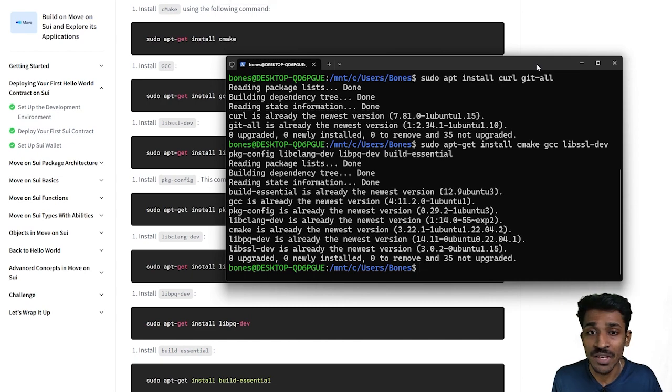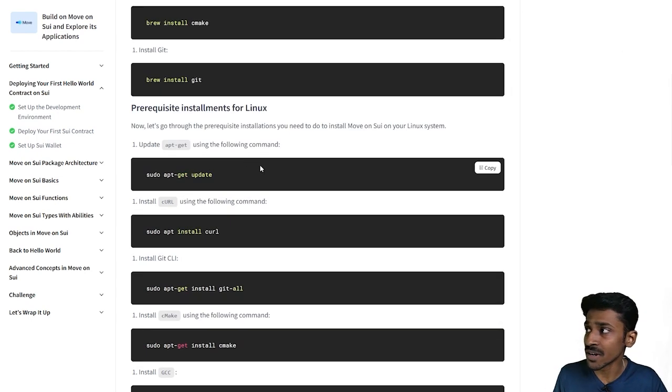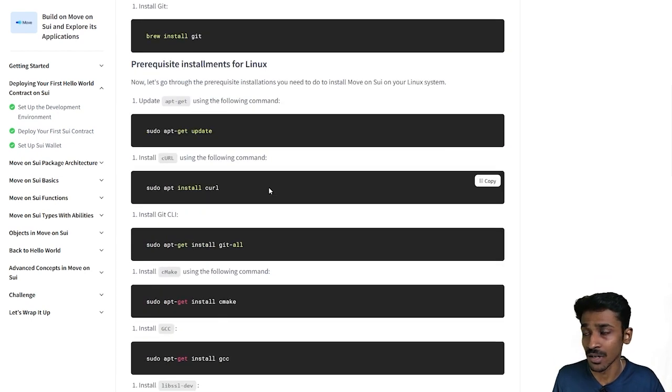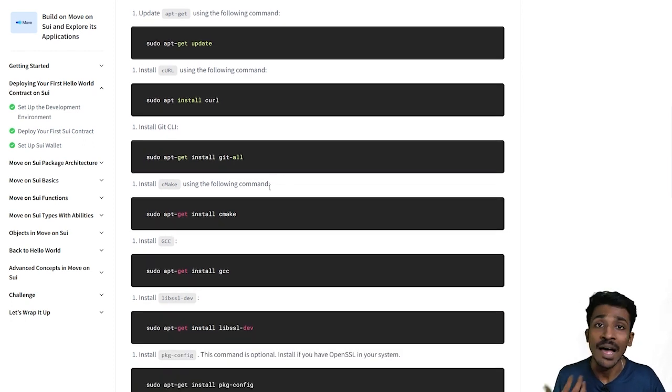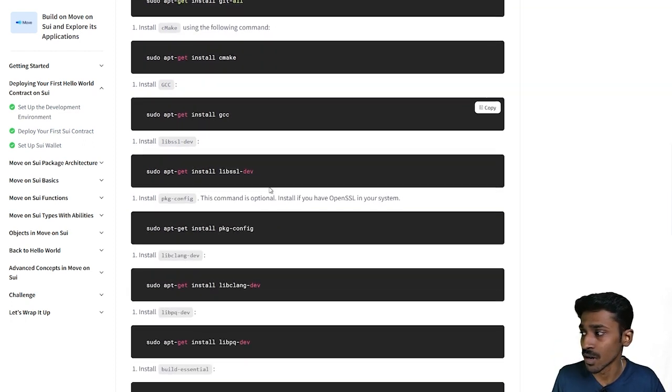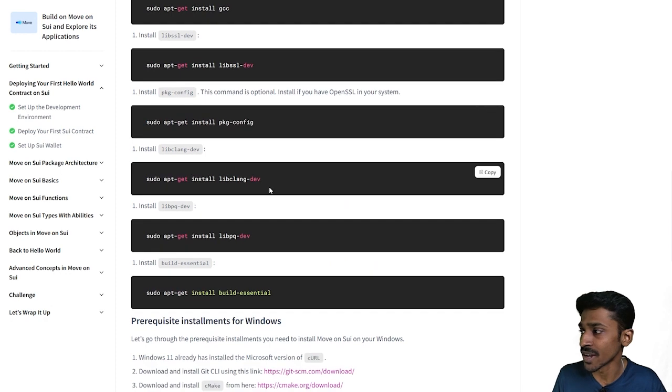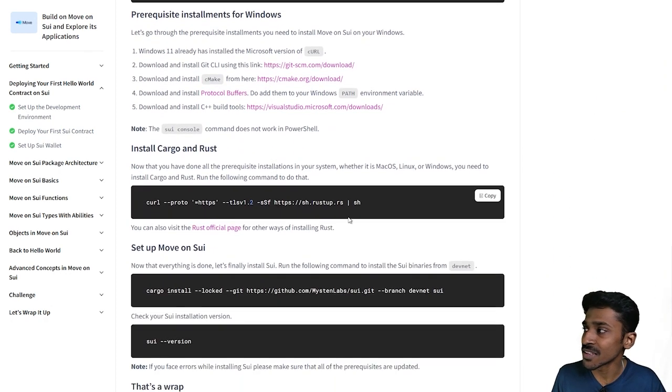Okay, so we've taken care of all the prerequisites for our installation of Rust and Move for building our very first smart contract. The next thing we're going to do is install Cargo and Rust. Cargo is basically the build system used for Rust.